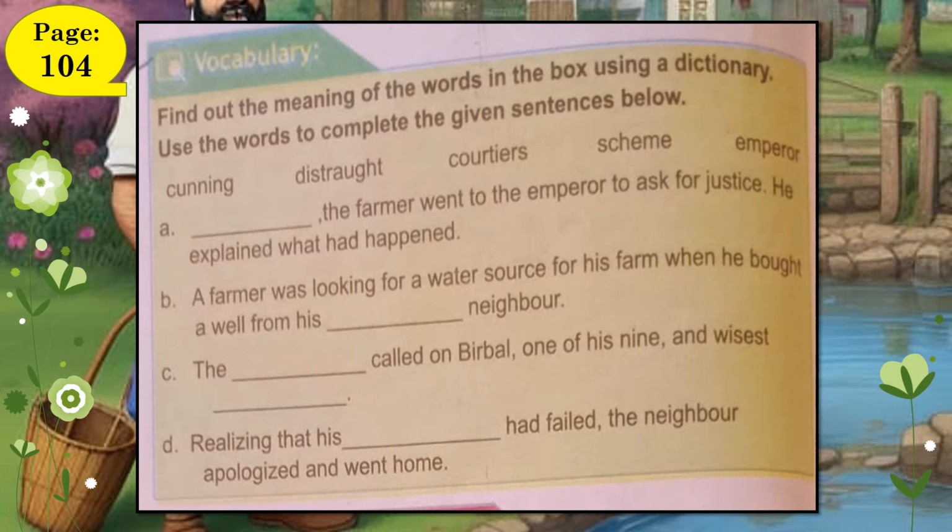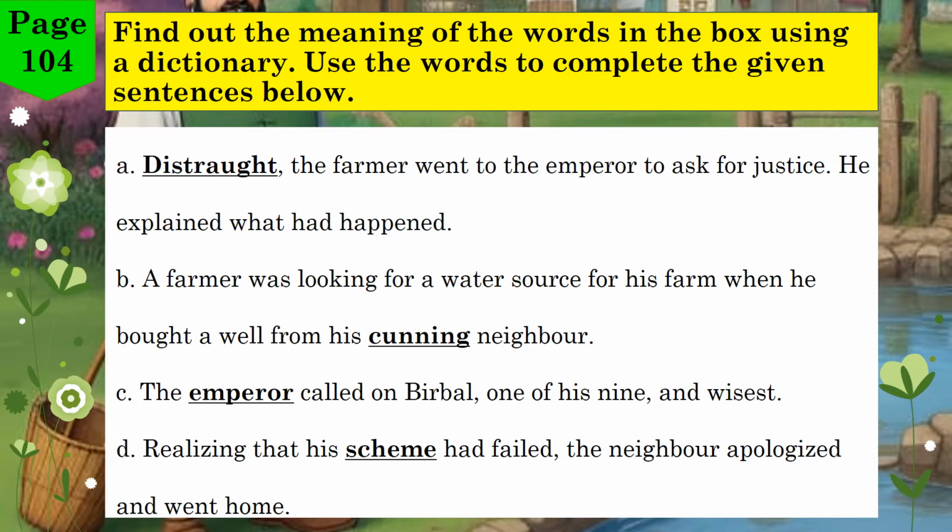Now, let's move on to the vocabulary section, on page 104. In this exercise, we are asked to find the meanings of the words given in the box using a dictionary. After that, we will use those words to complete the sentences that follow. I will guide you through each word, explain its meaning, and show you how to use it correctly in a sentence. Let's begin with the first word. Now, let's go through the answers to the vocabulary exercise.